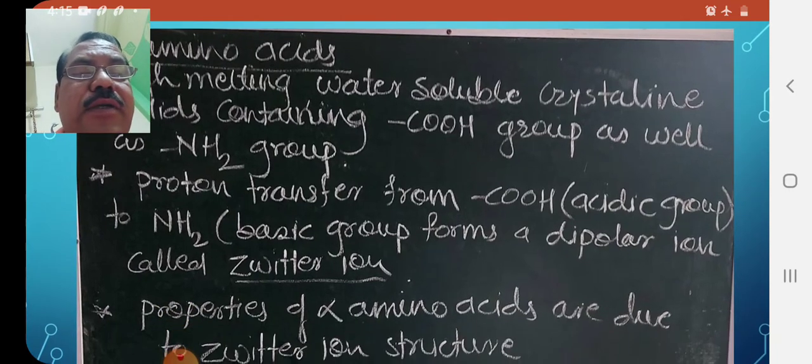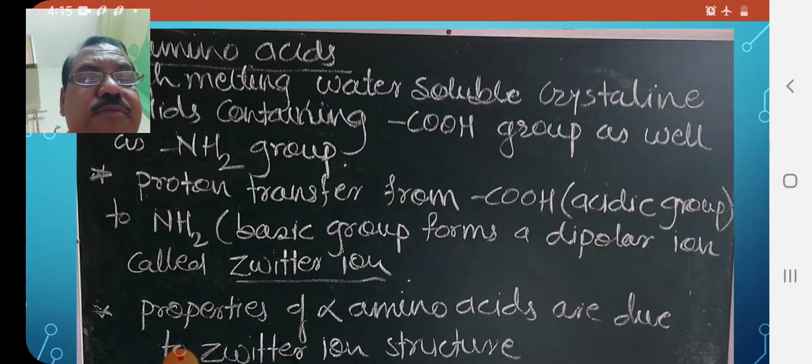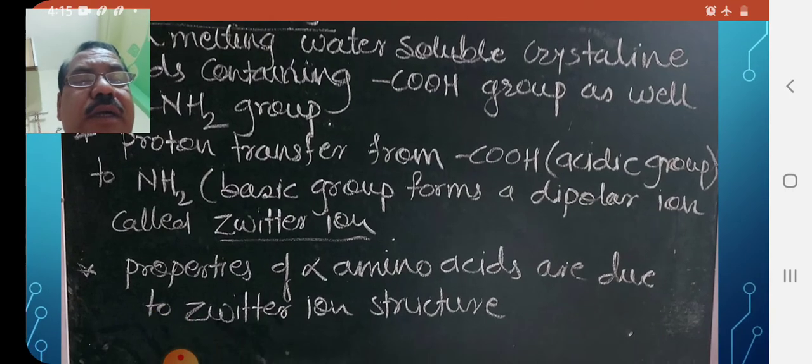But in alpha amino acids, a proton transfers from the COOH group to the NH2 group. The hydrogen of the COOH group gets transferred towards the NH2 group, and therefore COO carries a negative charge and NH3 carries a positive charge. This dipolar ion is called a Zwitter ion.